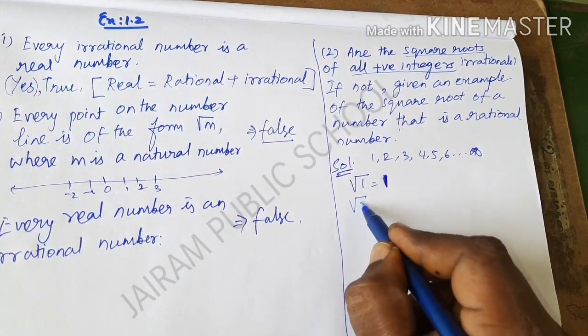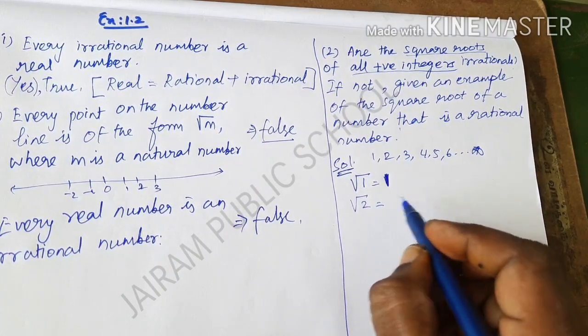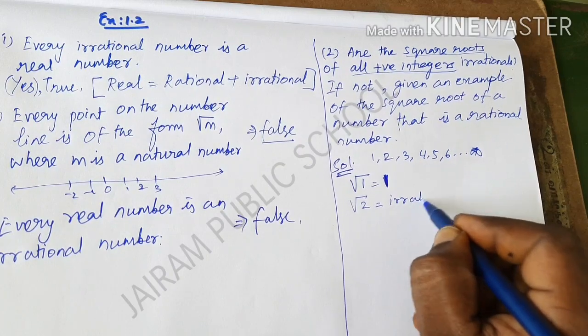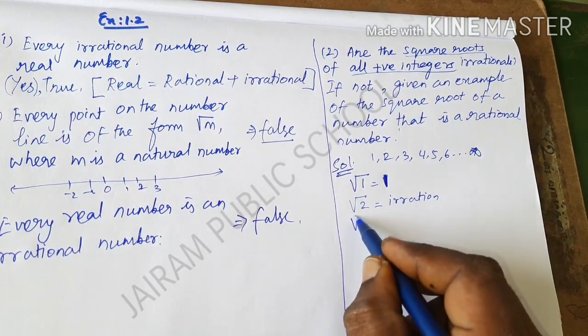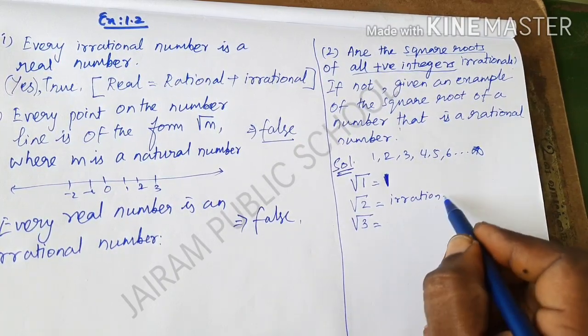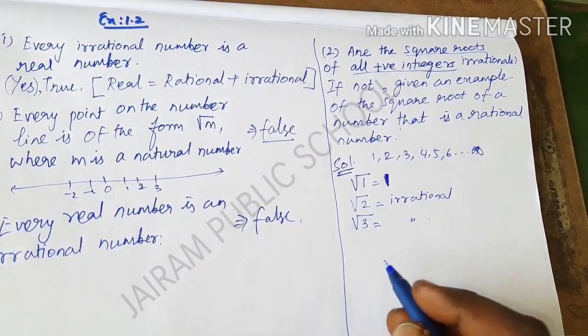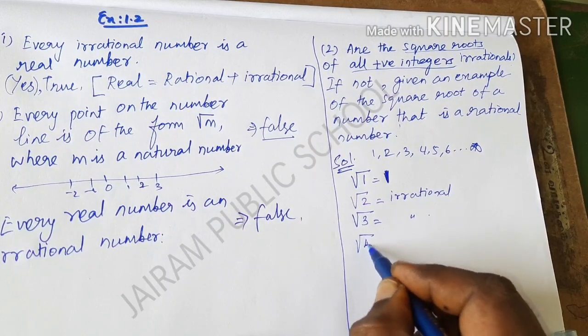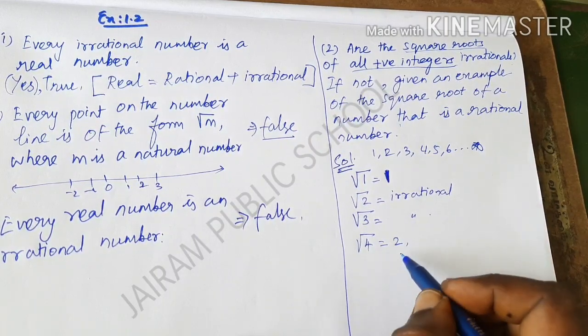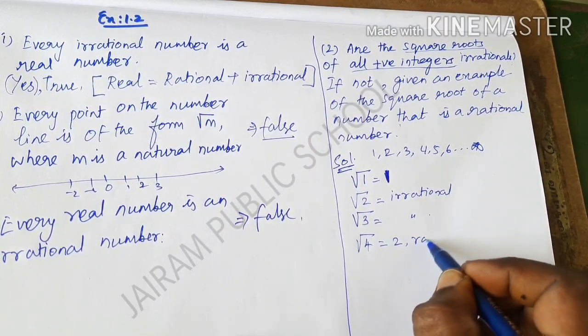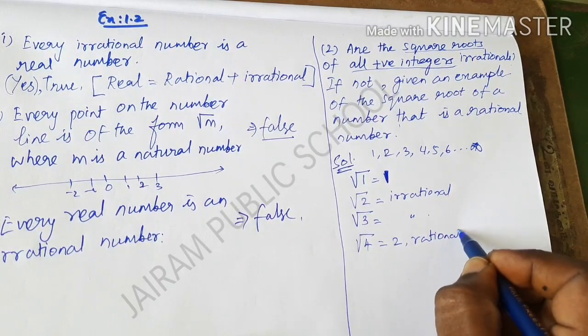For the square root of 2, we can't find the exact value; that is called an irrational number. The next is root 3, and we can't find its exact value either, so it is also irrational. The square root of 4 is equal to 2, and it is not an irrational number, it is a rational number.